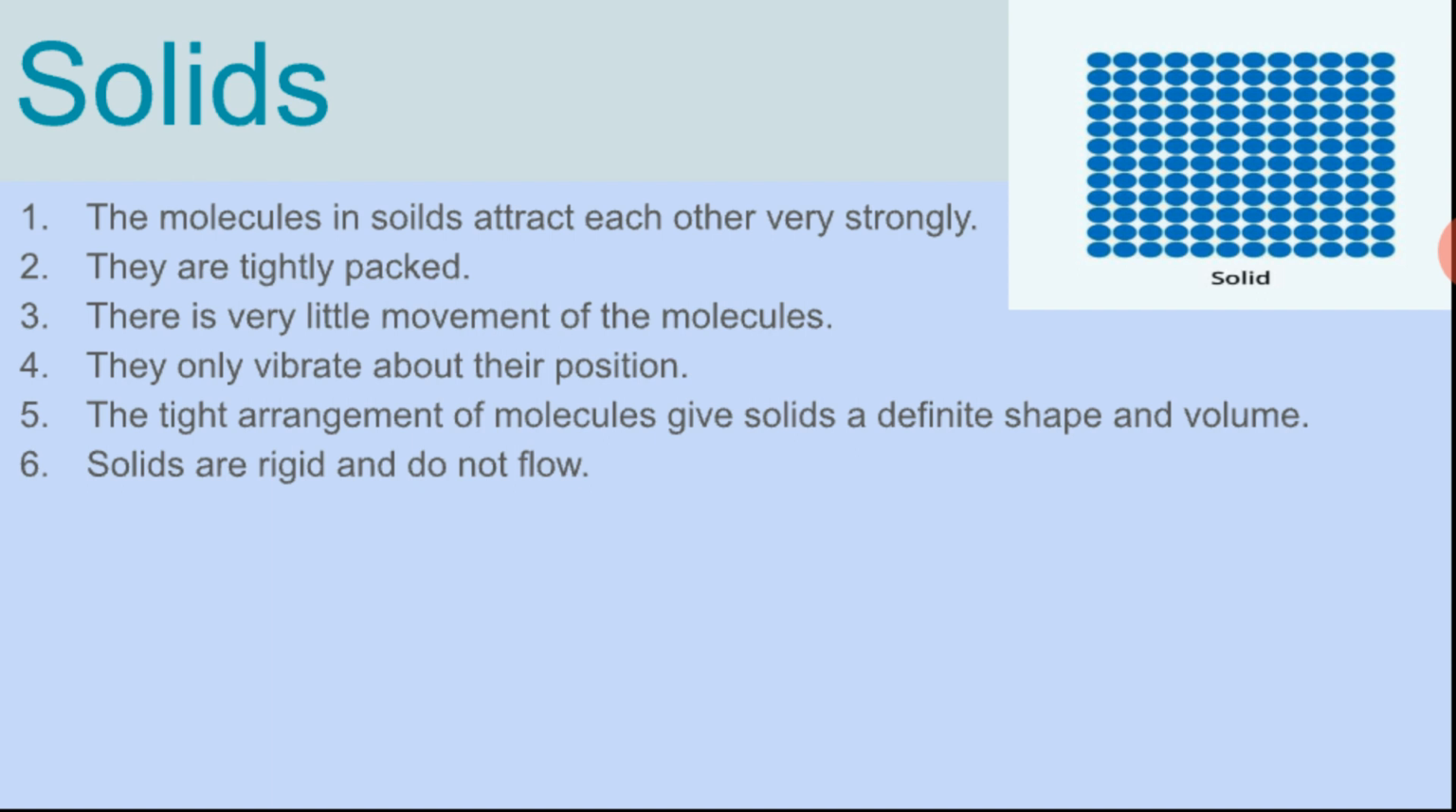They only vibrate about their position. They don't have the capacity to move more. The tight arrangement of molecules gives solids a definite shape and volume. Because of that tight arrangement, you can see the table in your room. The wooden table has very tight molecules, that's why it is solid and has a definite shape.